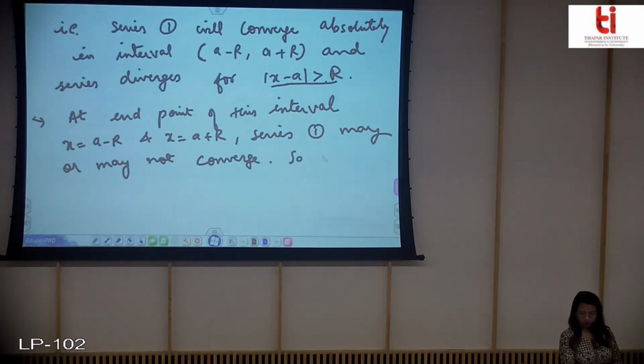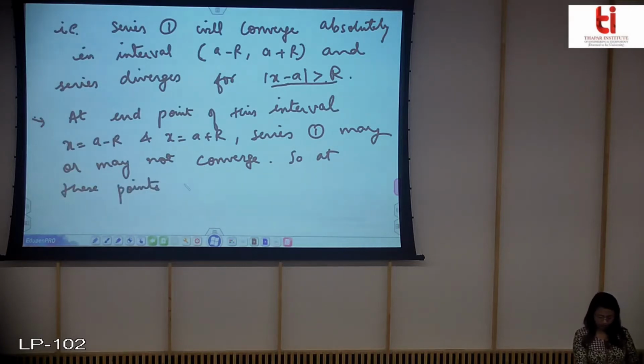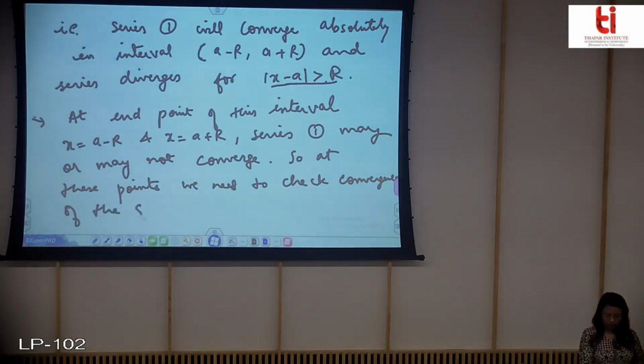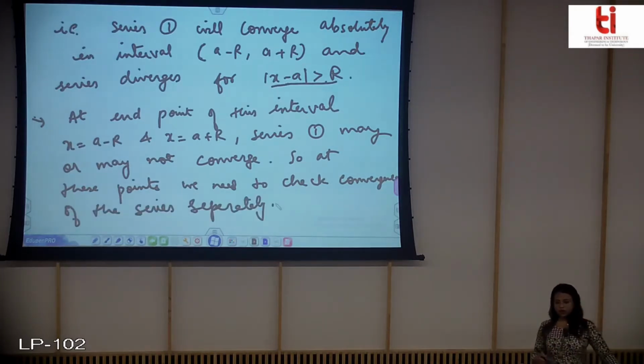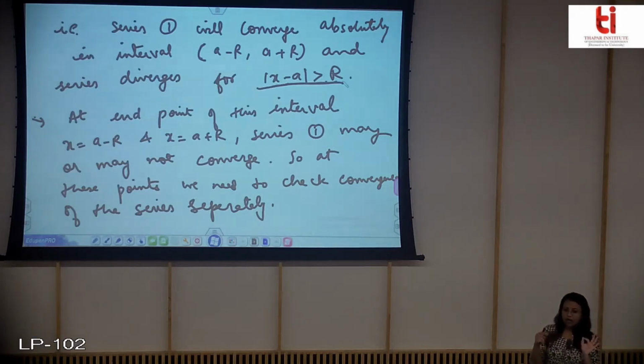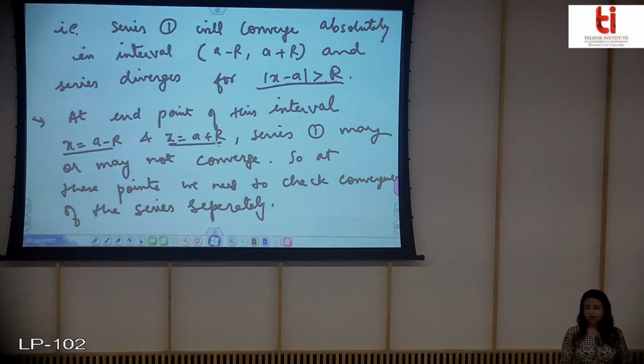So at these points we need to check convergence of the series separately. So you have seen case 1 in which the power series is converging for some values of x, and after those values, it will diverge. But at the end point we again need to check separately whether the series converges or diverges.